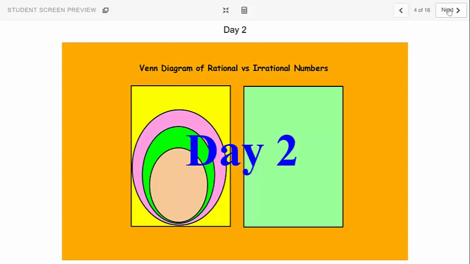Okay, so today we'll continue on with our discussion about rational, irrational. And yesterday we learned that there are natural counting numbers. Then there are whole numbers, that's the numbers you count with and zero. Then there were the integers, which are all the whole numbers and their opposites. No decimals, no fractions, just the whole numbers and their opposites. Then we had the rational numbers, which included repeating decimals and terminating decimals and fractions and mixed numbers. Because all of those can be written as a ratio, they're rational.